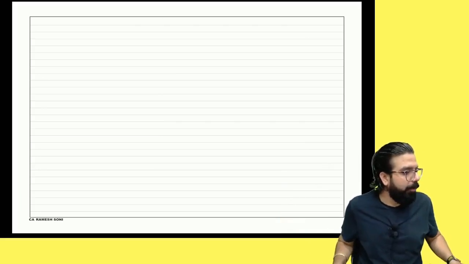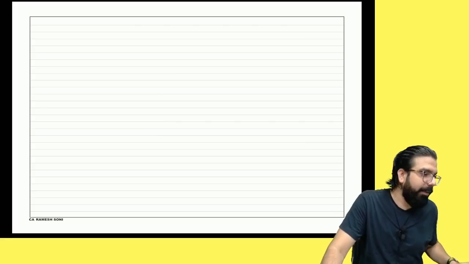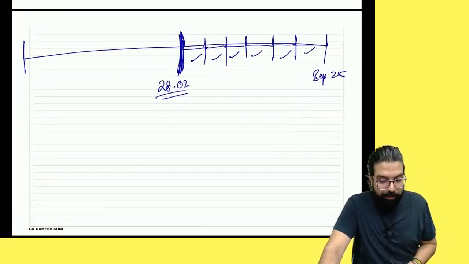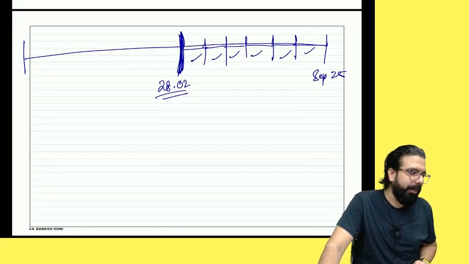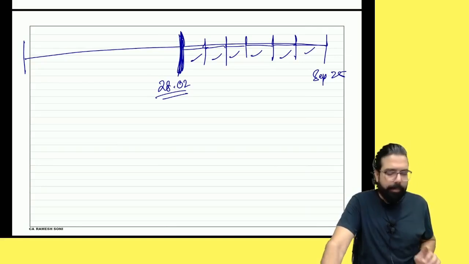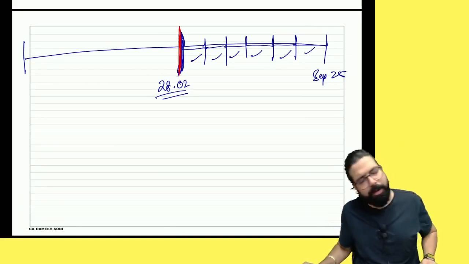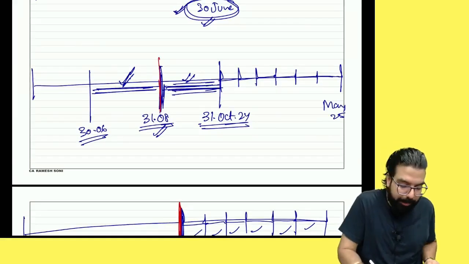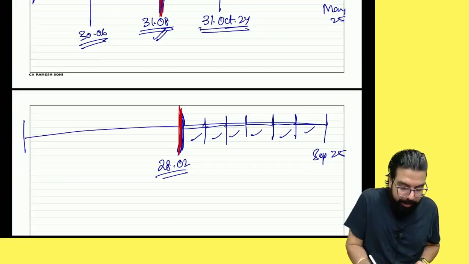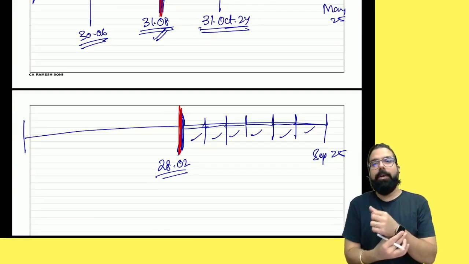Now, everyone over here. Sir, what is this student telling? He is telling, sir, if we give exam in September 25, that is what I told you, no? If you are giving exam in September 25, then also all the amendments will be provided to you. Okay? Relax. Till here the amendments I'll anyway cover in the class. After this, whatever amendments happen till 28th of February, I'll be covering. Okay? Chalo.